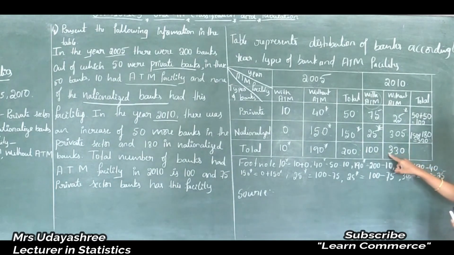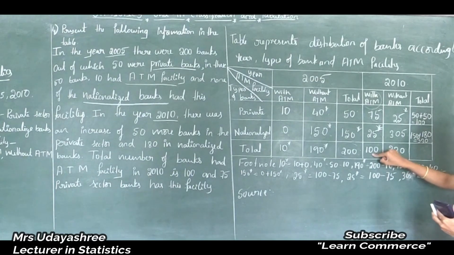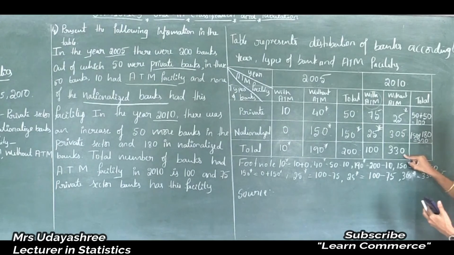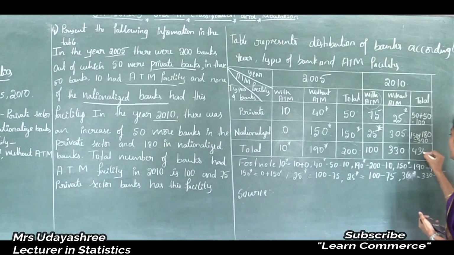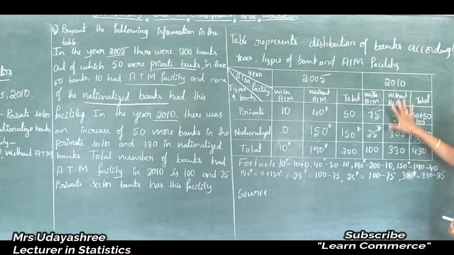Likewise, total number with ATM plus total number without ATM gives total number of banks in 2010, that is 100 plus 330 is 430.